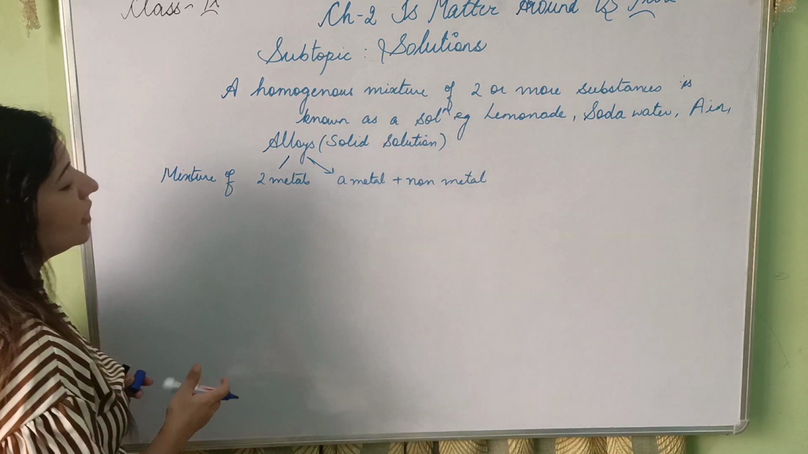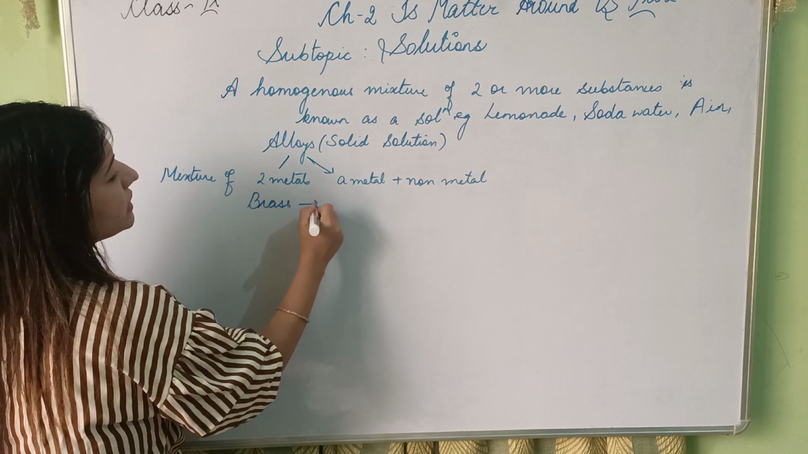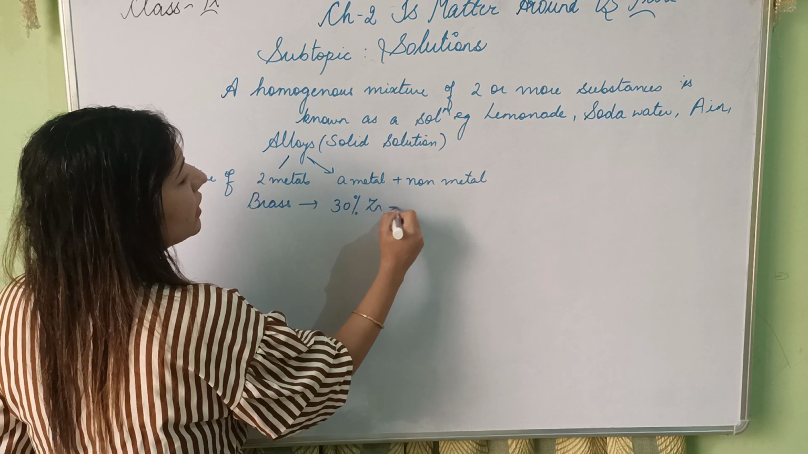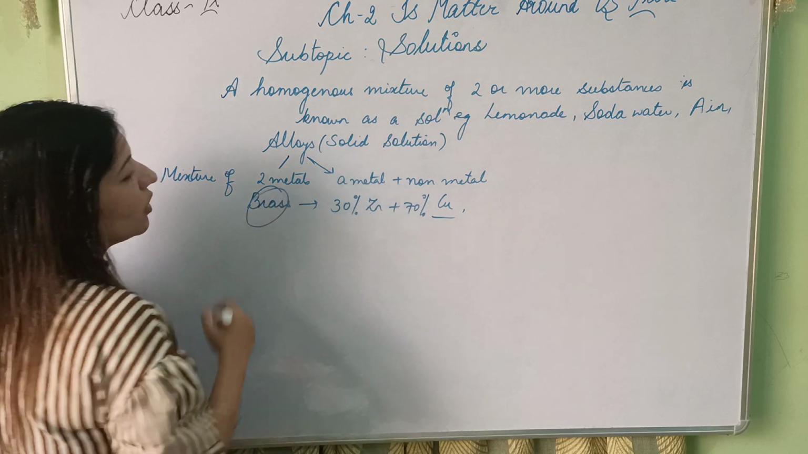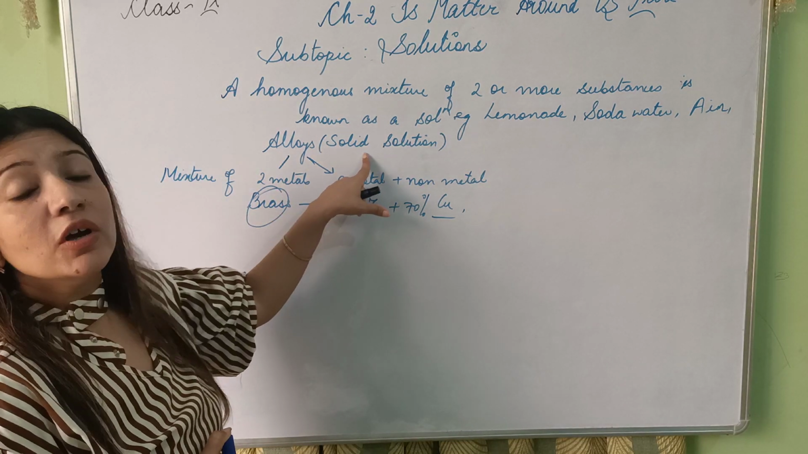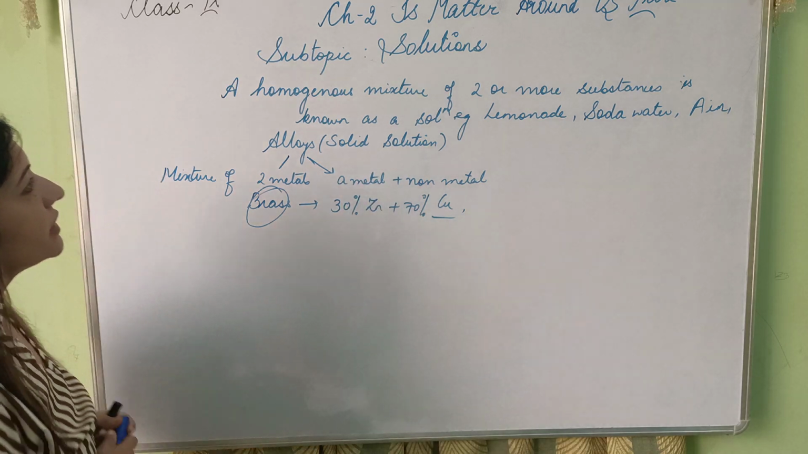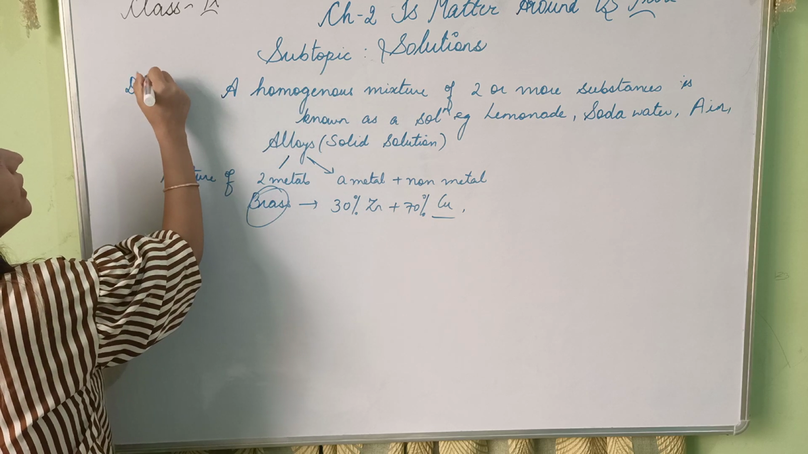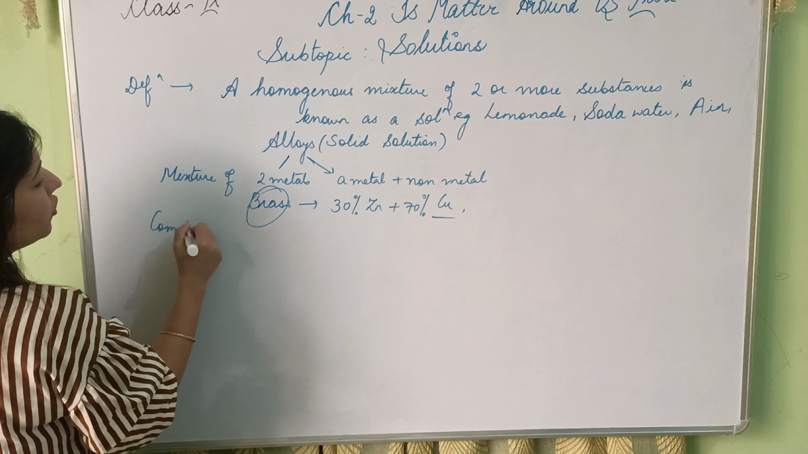For example, brass is 30% zinc and 70% copper. So brass is an alloy of zinc and copper, and alloys are very good examples of solid solutions. Now, under solutions we did the definition of a solution. Next I will tell you about the components.